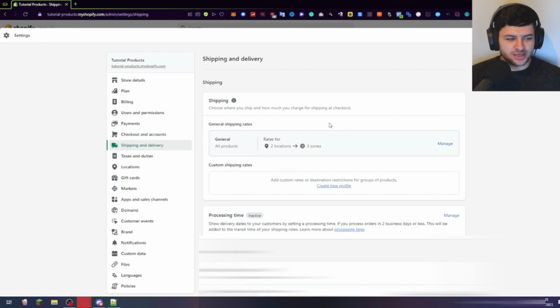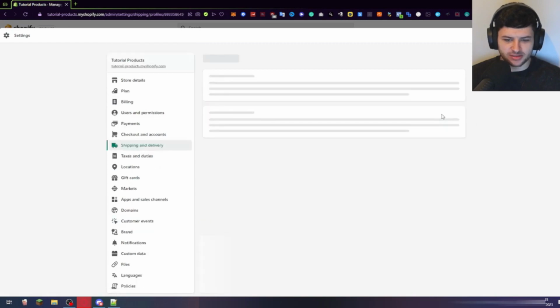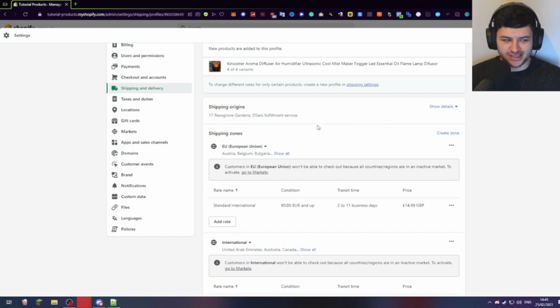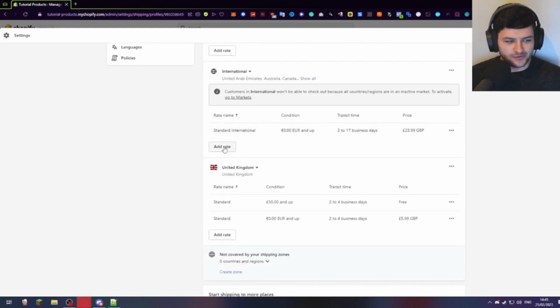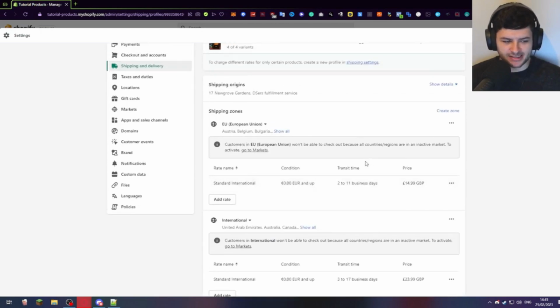Okay, so once we're inside the shipping rates customizer, have a look, and we have general, right? So you want to press manage, and in general, we don't really have that many things in here. Everything's just flat. You can see we have a standard international shipping zone. So what you basically want to do is have a look down here. We have a few pre-configured rates, but these pre-configured rates are by default, right? So we want to make sure that we can change these.